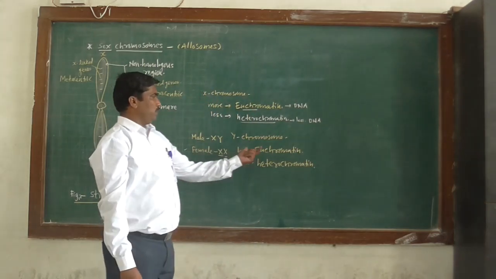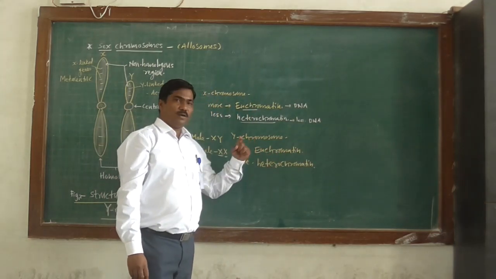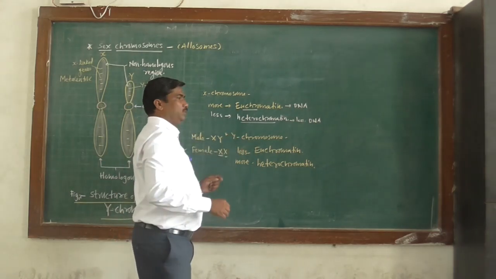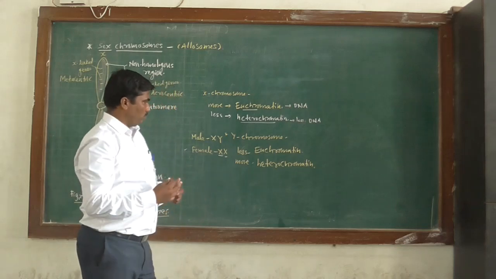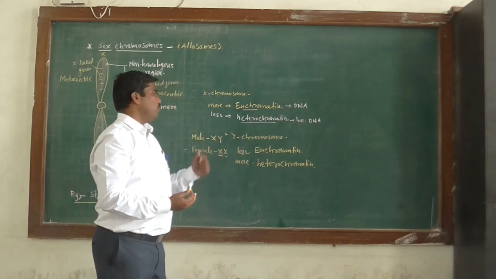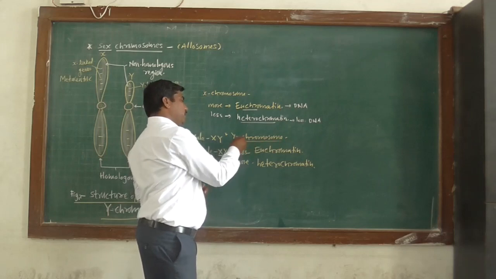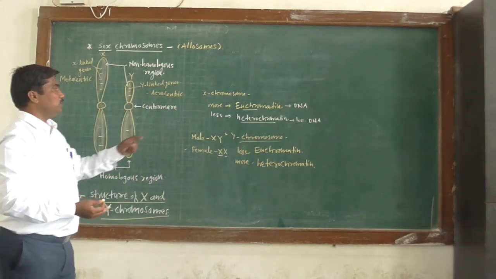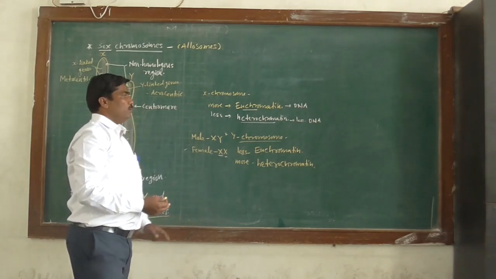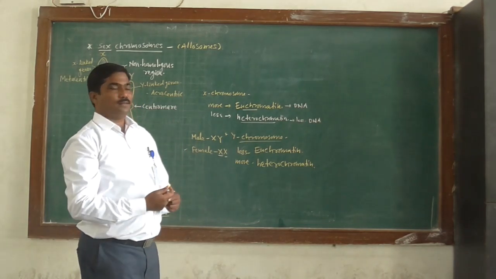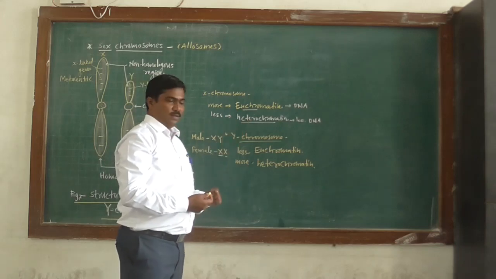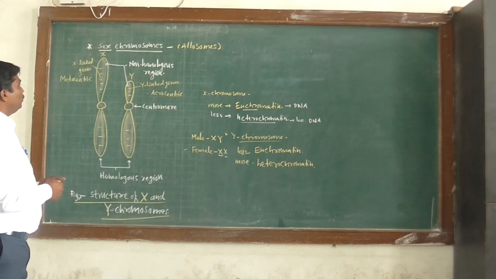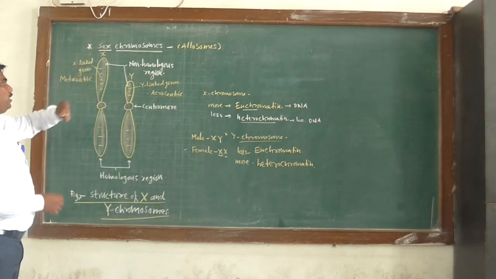So euchromatin contains more DNA, heterochromatin contains less DNA. And in case of Y chromosome, the amount of DNA or material is less. Therefore, Y chromosome is genetically less active. Okay. Why is the X chromosome genetically active? Because it contains more euchromatin than heterochromatin. Okay. So that is about the structure of X and Y chromosome.